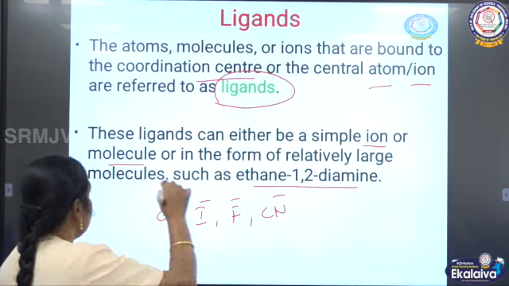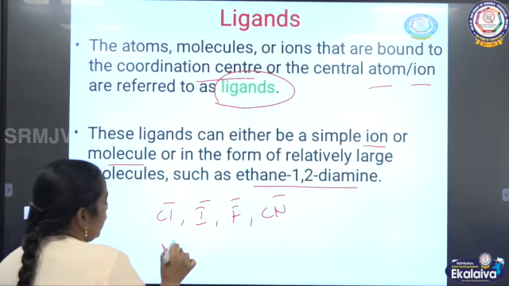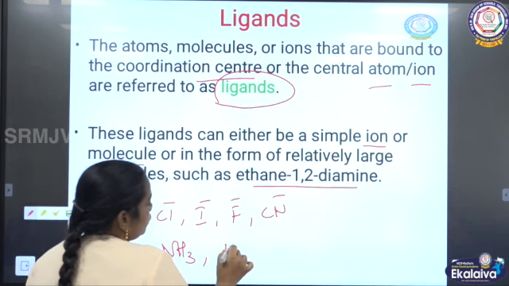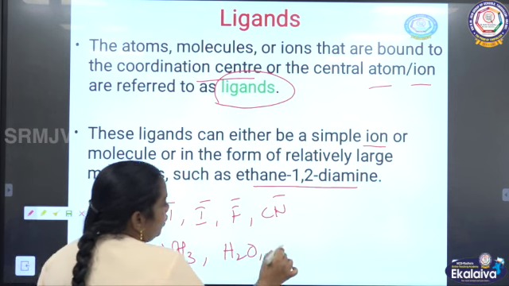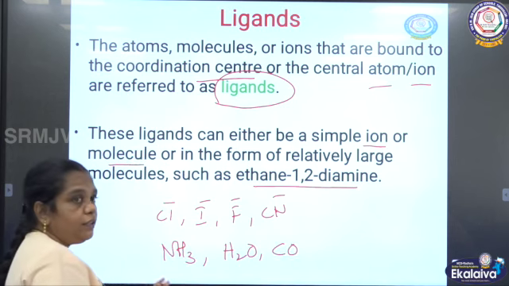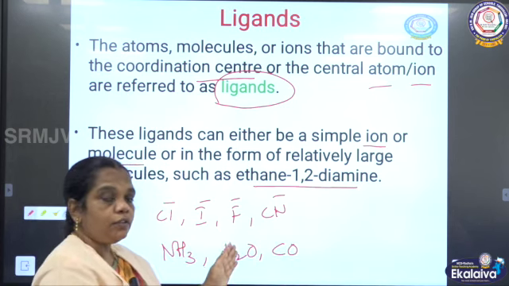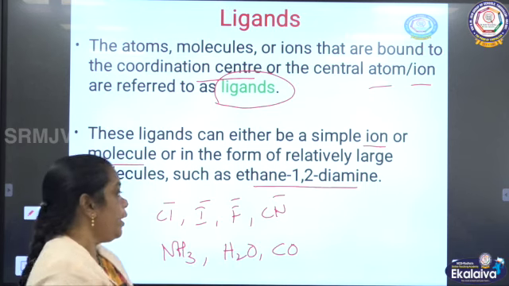And next, the molecules: ammonia, amine, NH3, neutral molecules, H2O and carbonyl, CO. So these can all exist as molecules.